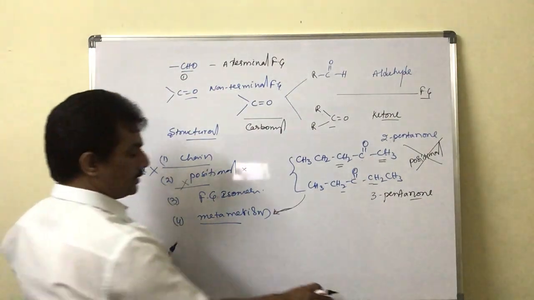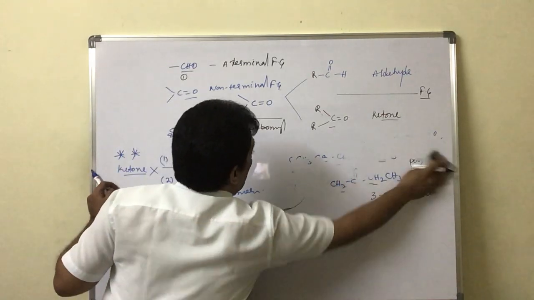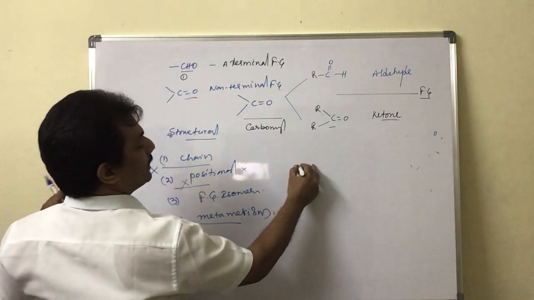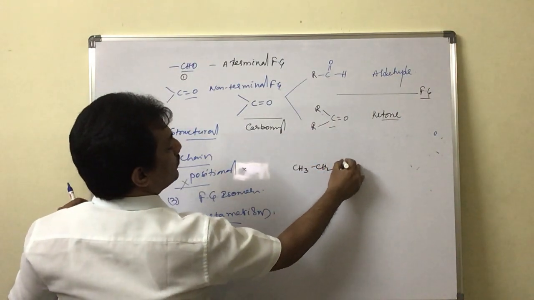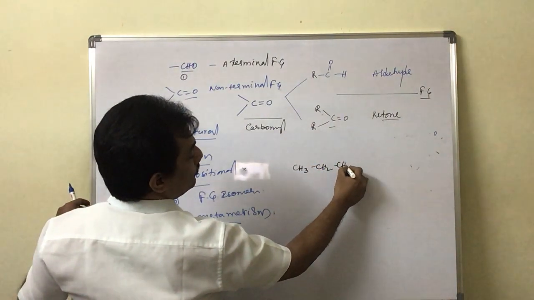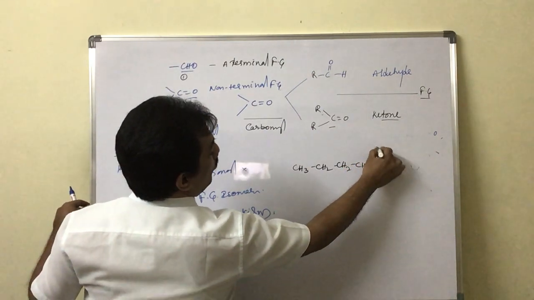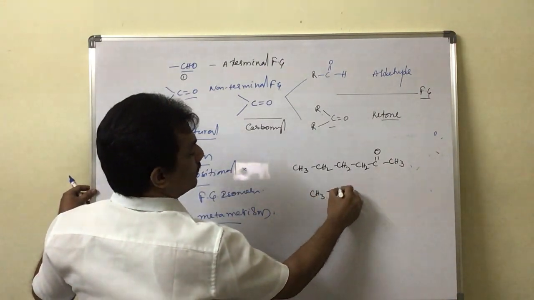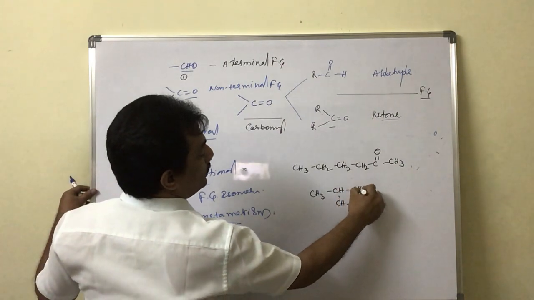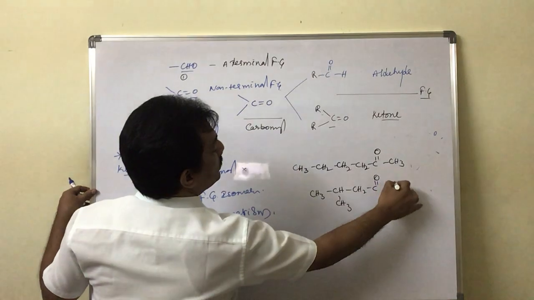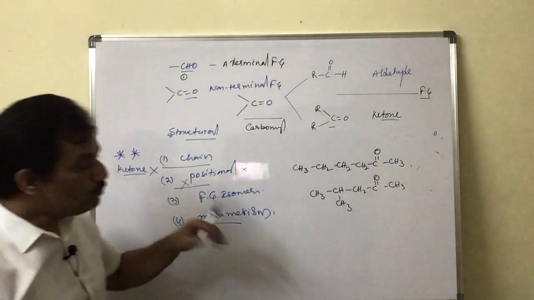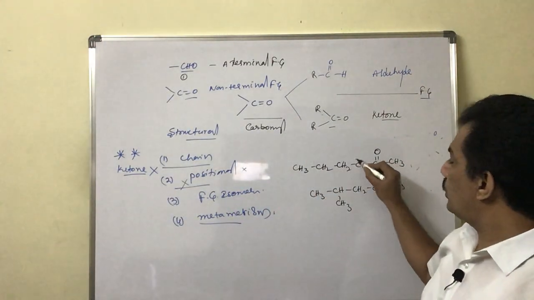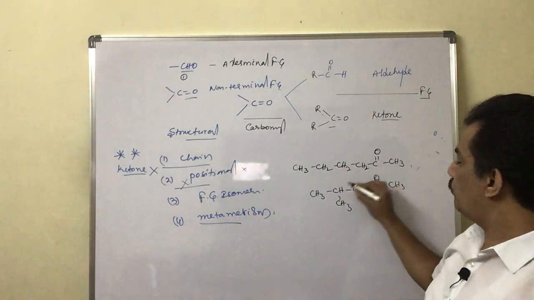Clear? And now, sometimes with the same number of carbons, say for example, CH3, CH2, CH2, CH2, C=O, CH3, and this one, CH3, CH, CH3, CH2, C=O, CH3. Here there are 1, 2, 3, 4, 5, 6 carbons, and here 1, 2, 3, 4, 5 carbons.